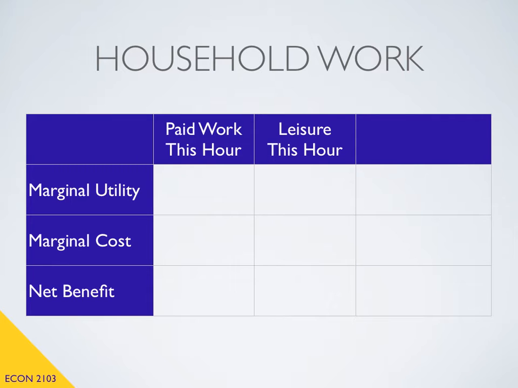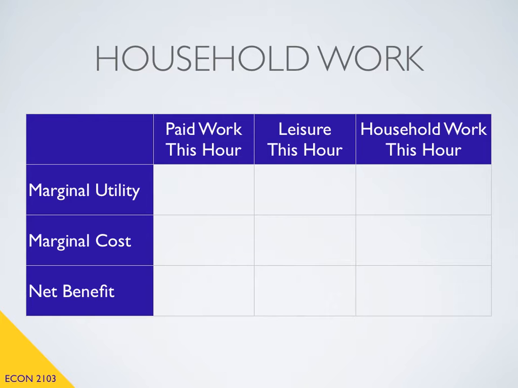Previously, we had looked at two possible courses of action. We could choose to do paid work or leisure. But this time, let's add a third option to the mix and call it household work. This would involve doing chores, laundry, cleaning dishes. Now, because we have three options from which to choose, we need to have three columns in our table.